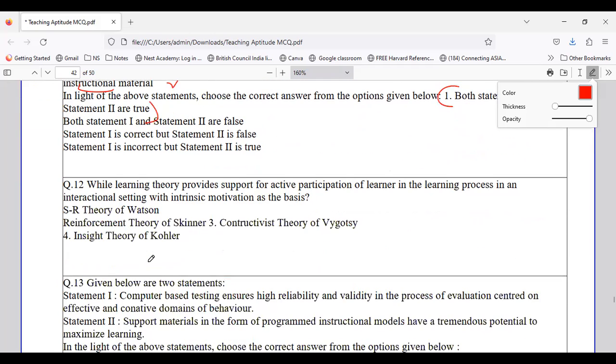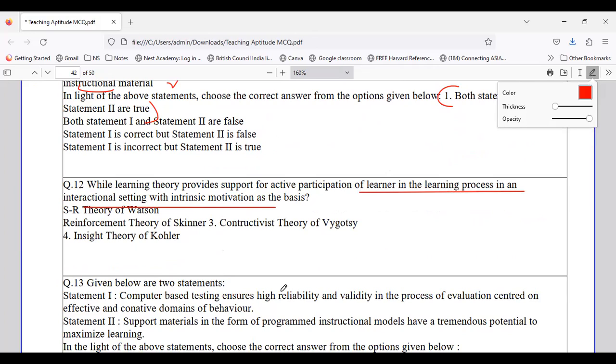Now, coming to the next question, we have done theories of learning also. So this question is basically on the theories of learning. It is talking about: while learning theory provides support for active participation of the learner in the learning process in an interactional setting with intrinsic motivation as the basis.